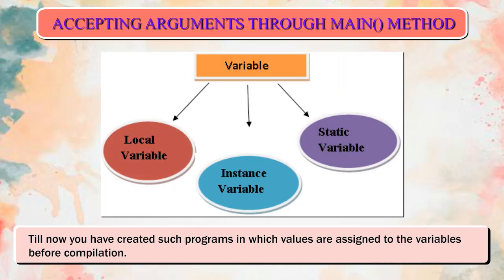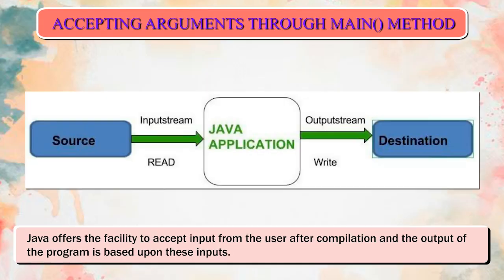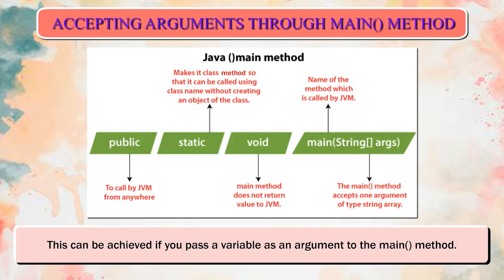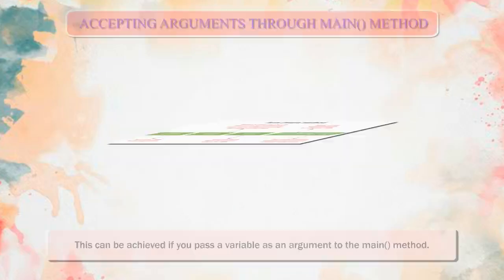Till now you have created programs in which values are assigned to the variables before compilation. Java offers the facility to accept input from the user after compilation, and the output of the program is based upon these inputs. This can be achieved if you pass a variable as an argument to the main method.